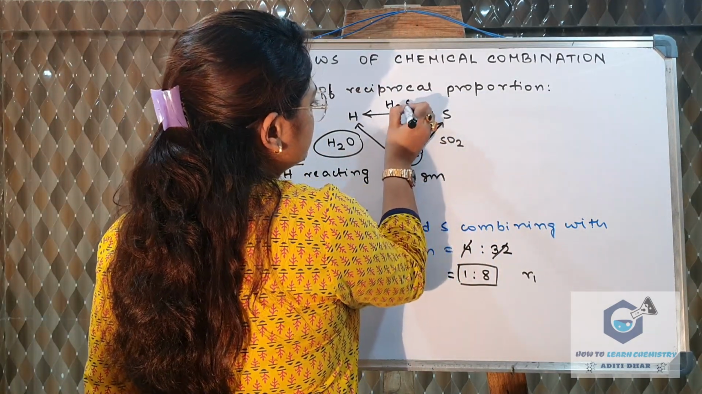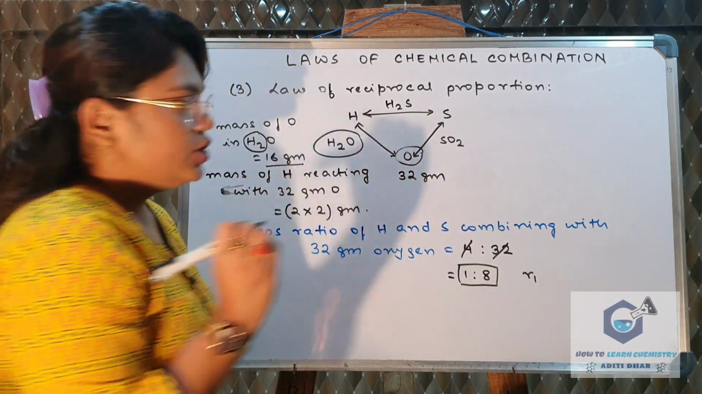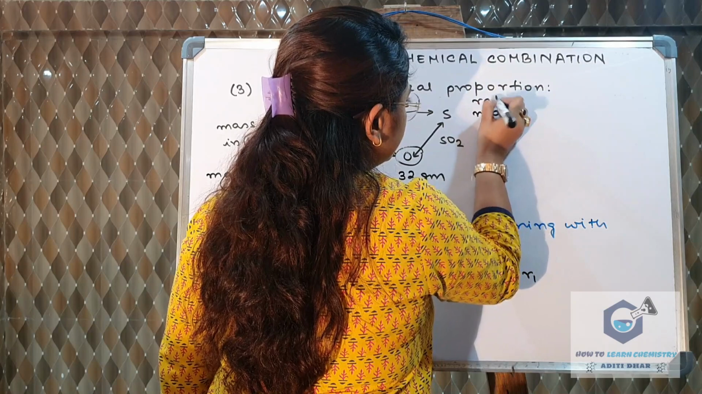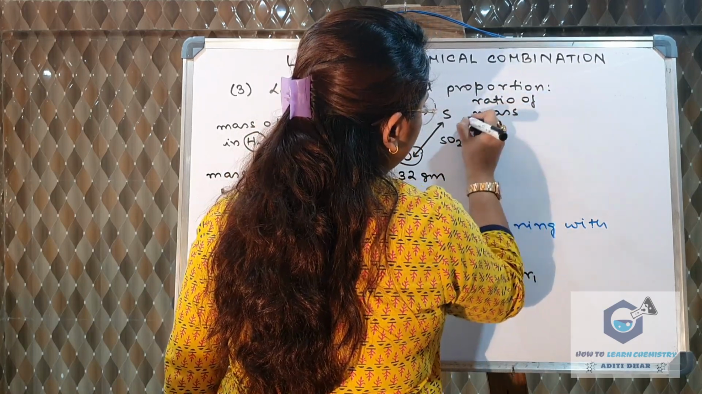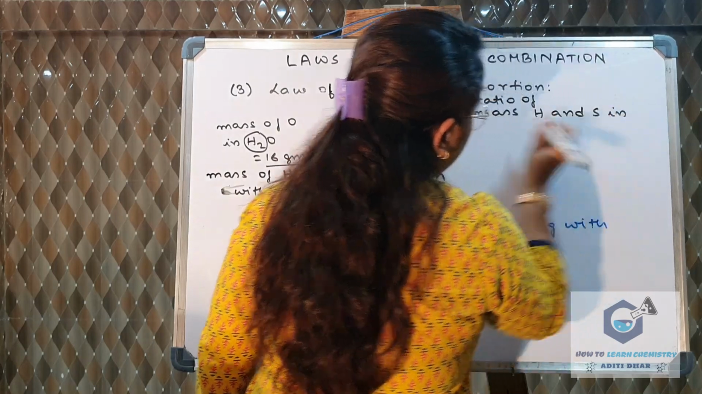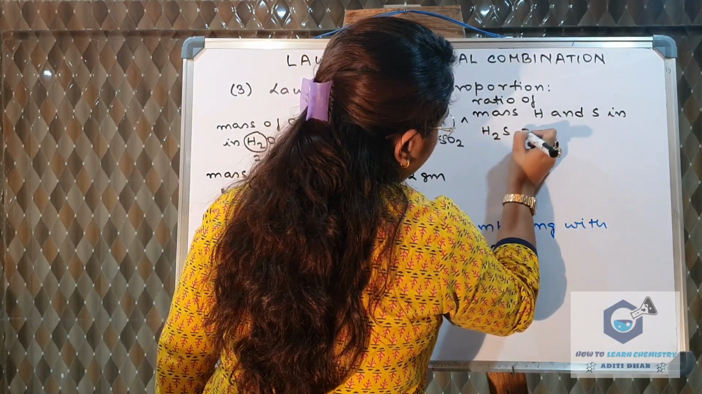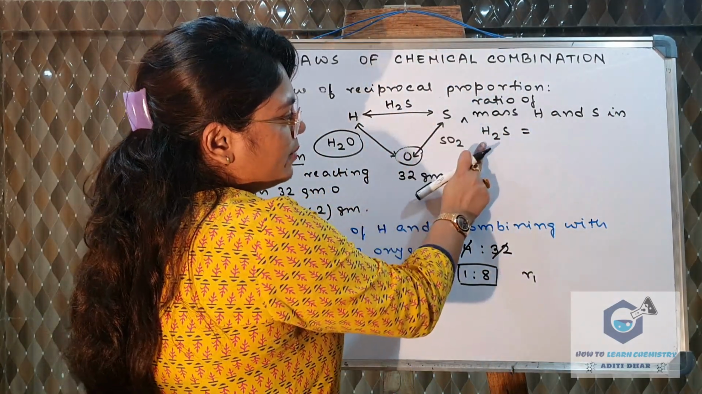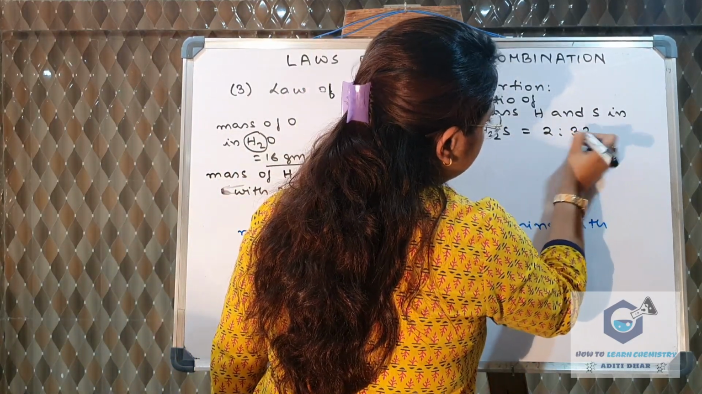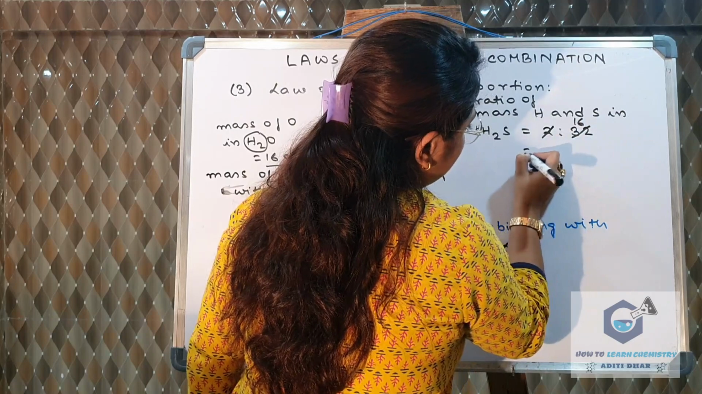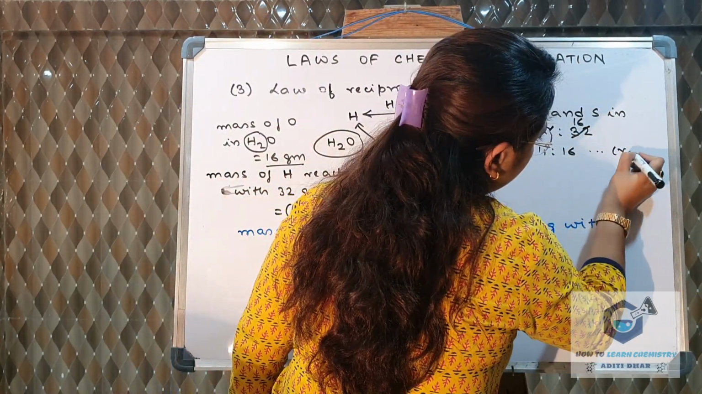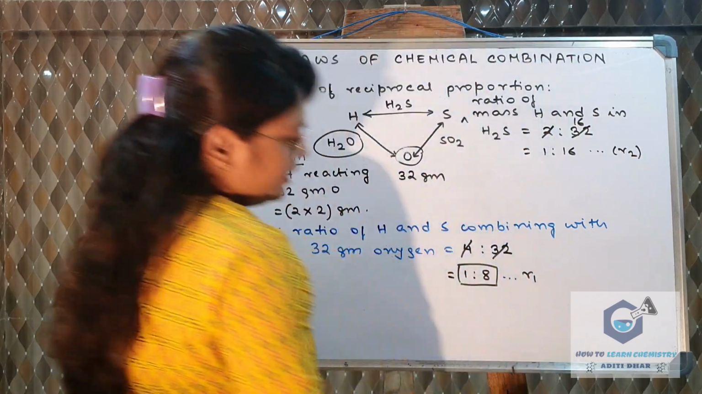They will form H2S, hydrogen sulfide. So in this compound, what is the ratio of mass of hydrogen and sulfur in H2S? In H2S, how many hydrogen are there? How much gram? 2, and sulfur is 32. So it is 1:16. So suppose this ratio is your R2 and this is your R1.